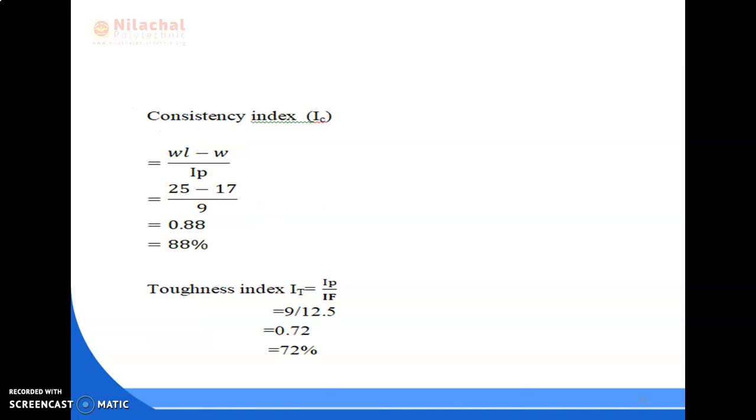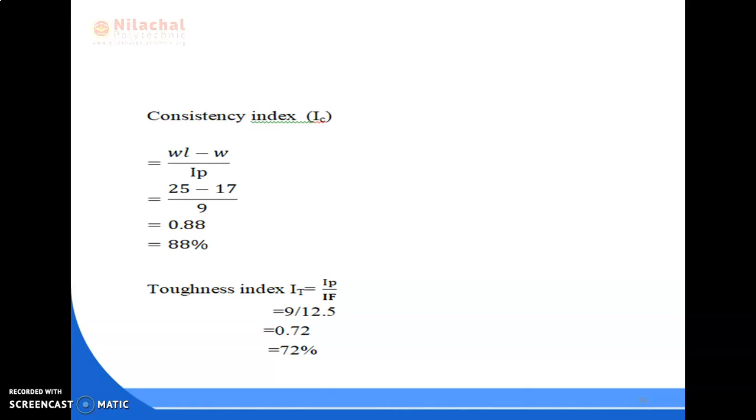Next is consistency index, IC equal to (WL minus W) by IP. Here also all the values are known to us, so we can put directly (25 minus 17) by 9 equal to 0.88. We can find out this, again 88%.